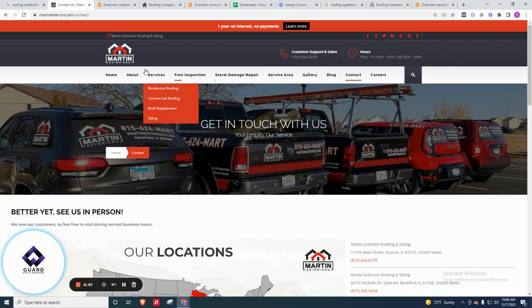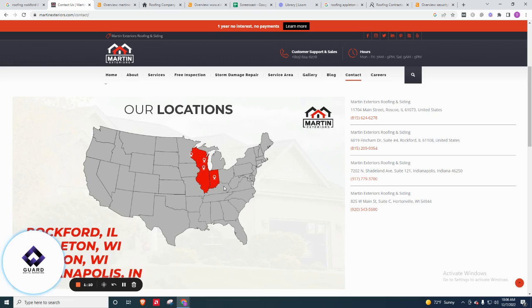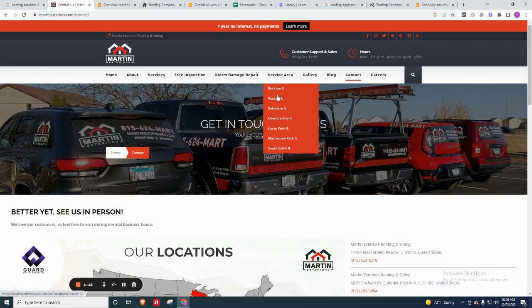Now we take a look at some other things. One thing that struck me as a little bit weird was that when you cover over your service area tab here, you only have certain towns within Illinois, and most of them are located around Rockford. So I would think you would have the other towns you're trying to service within the other two states in here as well. Again, you can drive more traffic or really specify within Google which page of the website you want to rank for when it comes to these different areas.